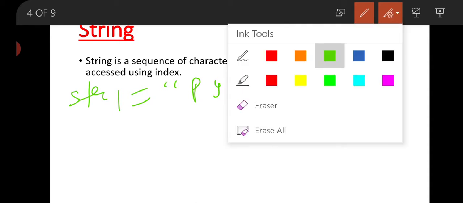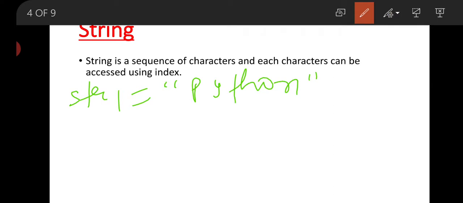If we store this value in a Python memory location, it will look something like this.